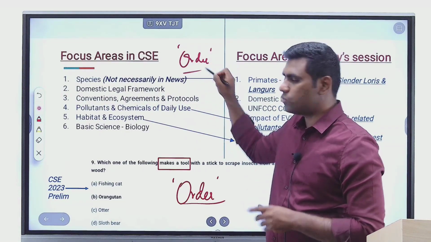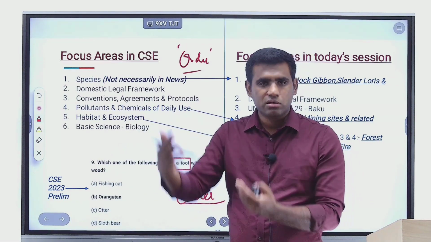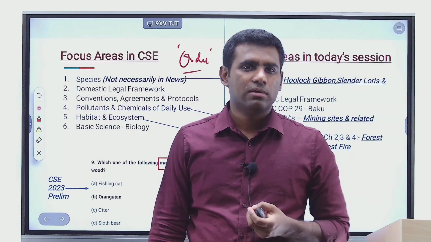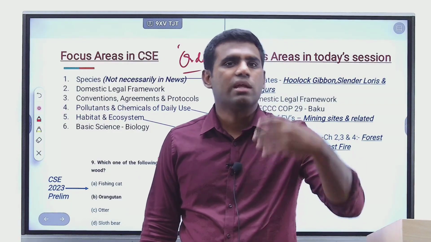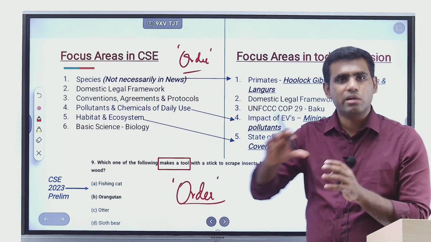So for example, in today's session we'll take up the order of primates. Probably in the next session we'll take up the order of carnivores, right? Maybe marsupials in the next class. So assuming that in 6 sessions we'll at least be able to cover some 10 different orders.